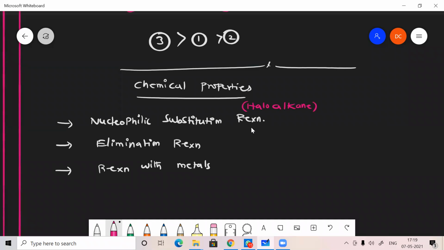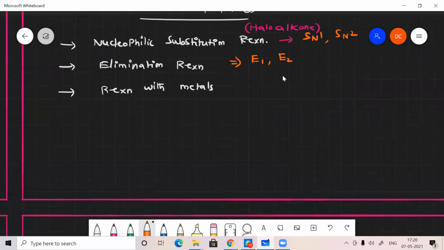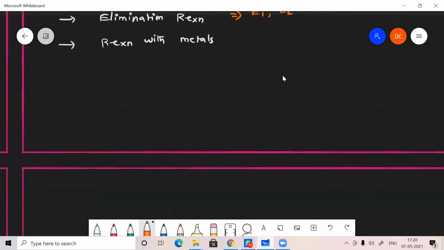What do you mean by nucleophilic? For nucleophilic substitution reaction, we have 2 more categories: SN1 reaction and SN2 reaction. And for elimination reaction, we have 2 more categories: E1 reaction and E2 reaction. So the first one is nucleophilic substitution reaction. What do you mean by nucleophile?